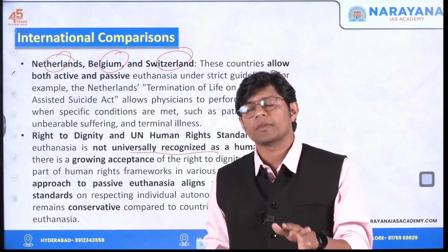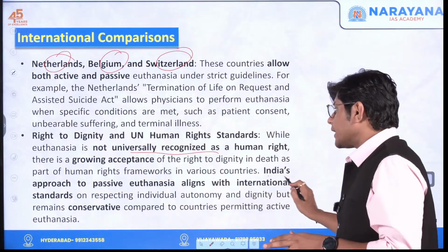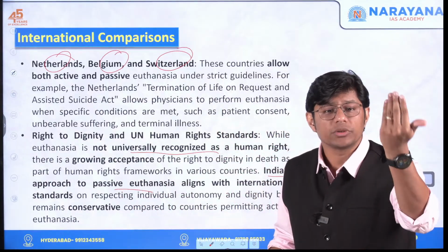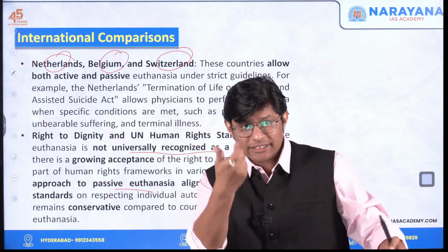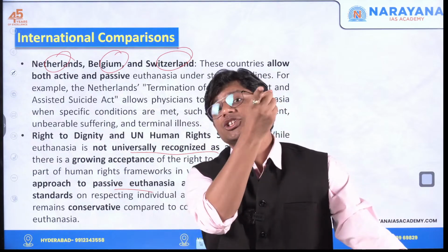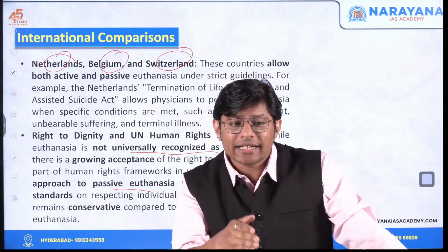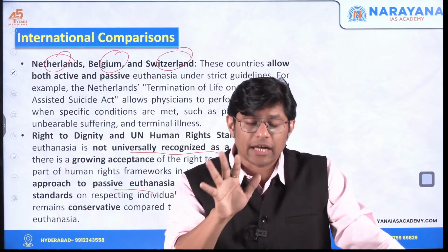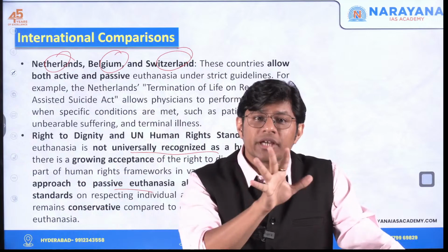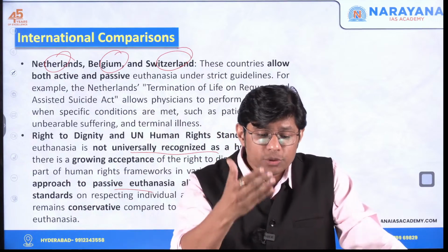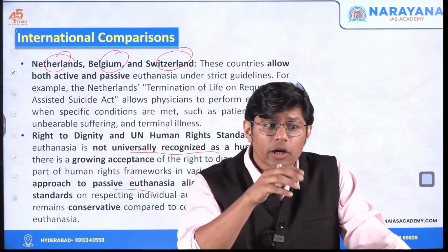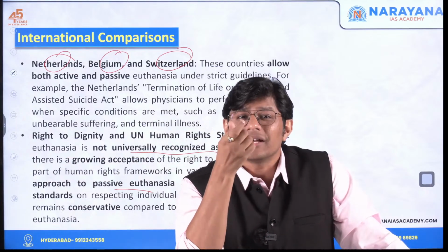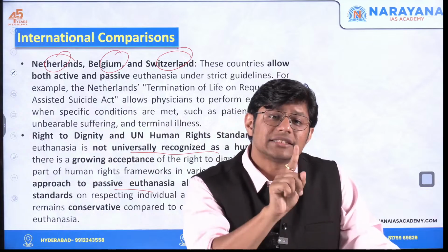But now, India's approach to passive euthanasia, that is, India has legalized passive euthanasia. India's decision, the 2011 Aruna Shanbaug case, aligns with international standards, right? Which means India is now allowing passive euthanasia, which reflects a growing consensus that the right to die with dignity should be considered a human right.